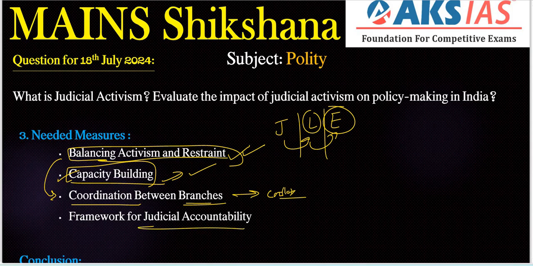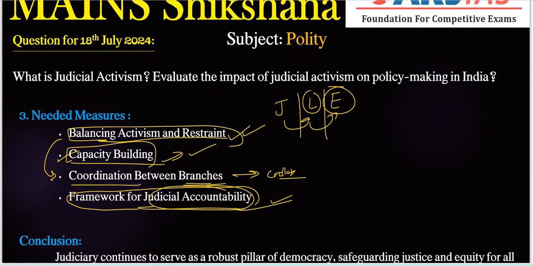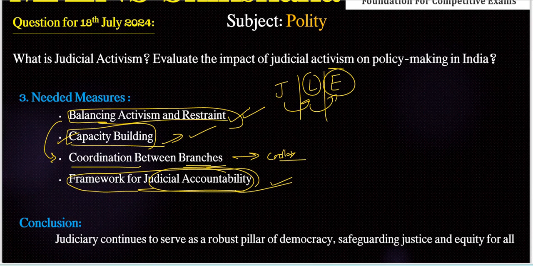Next, framework for judicial accountability. We need to establish a framework for judicial accountability that will ensure that judges exercise their powers responsibly and within constitutional limits. That is the important point here. We need to include these types of keywords: activism, judicial review, judicial accountability. All these are important keywords, and questions may come from these sections. Okay. Next, we need to conclude with a 1 to 1.5 line conclusion here, right?